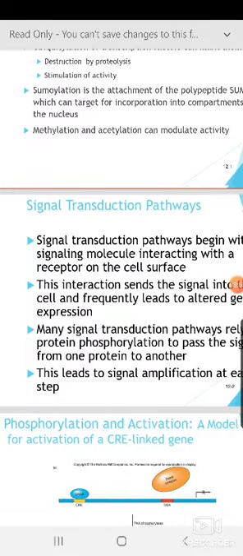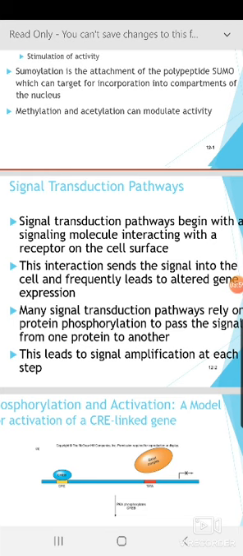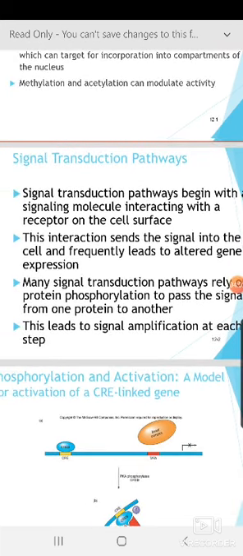This interaction sends the signal into the cell and frequently leads to altered gene expression. When the signal molecule interacts with its corresponding receptor, there is a conformational change which triggers cascades involving other proteins and ultimately gene expression.